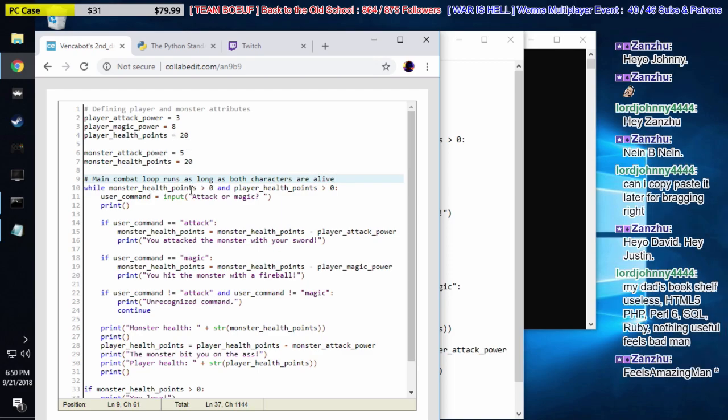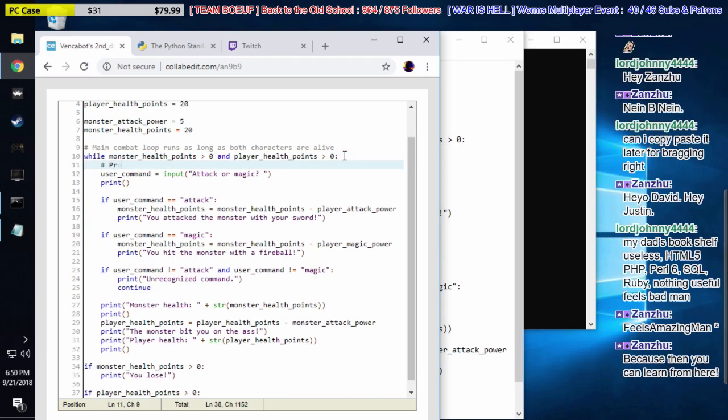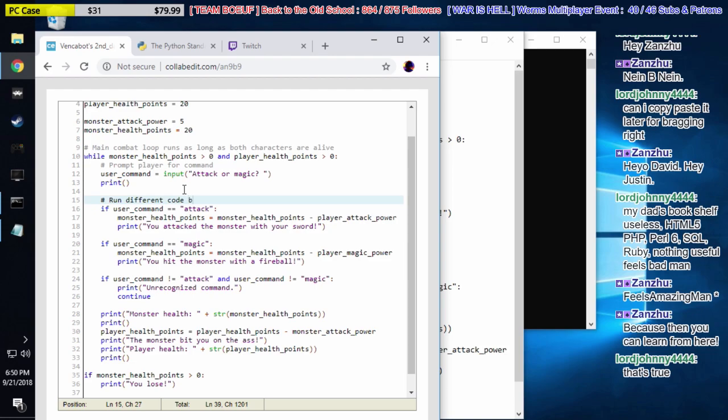Okay. And then we have the prompt here. Let's actually indent this. Say prompt player for command. So we ask the player right here if they want to use attack or magic. And then we have a little if block. So we're going to say, run different code based on what the player wants to do. Here we have an if block. If the command is equal to attack, we run this code. If they want to use magic, we use this code. If it's not attack or magic, we tell them it's an unrecognized command.